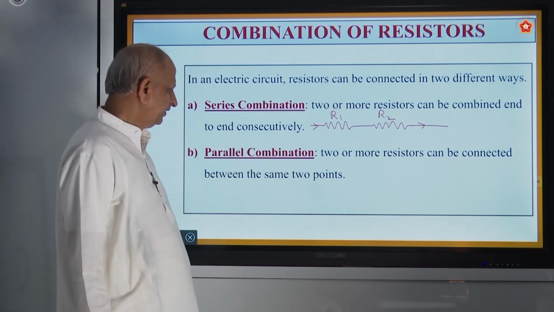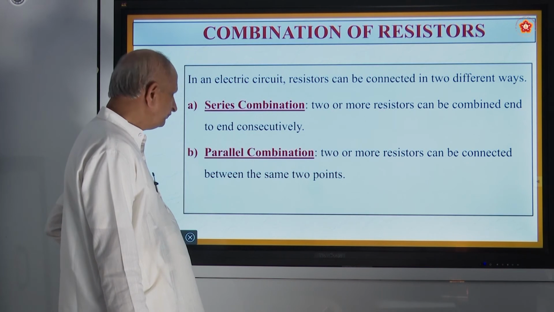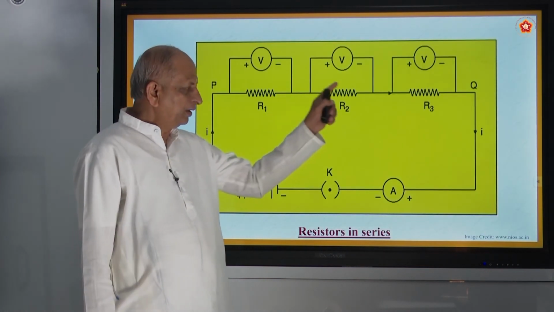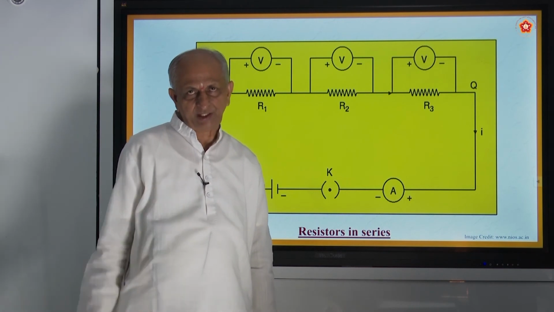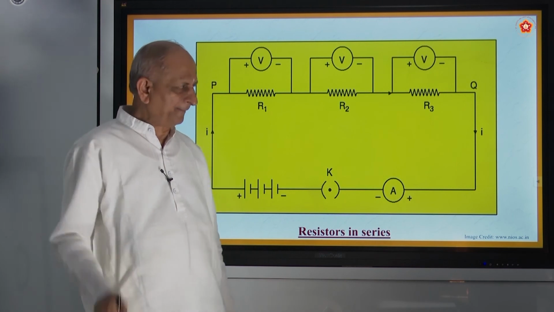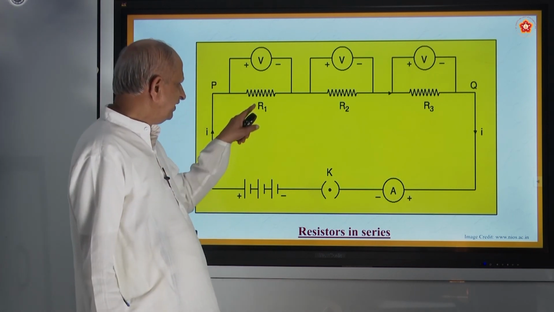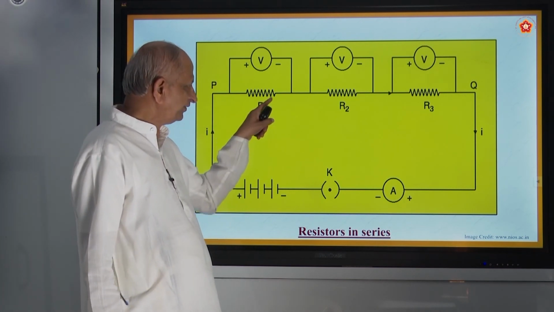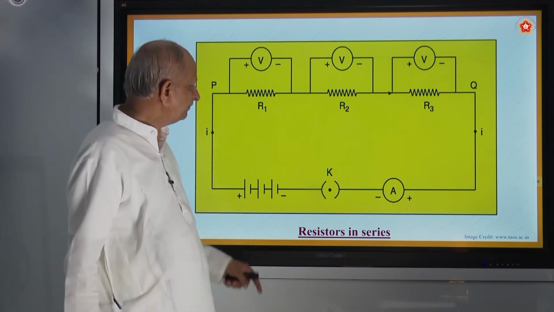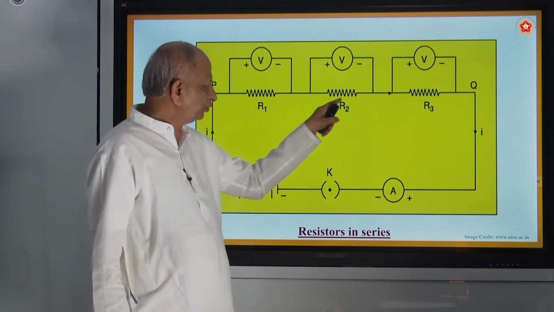Now let us see in detail about that. This is a very important derivation. There are 2 derivations, which means you must prove it step by step. Here there are 3 resistances. This symbol stands for resistances. The other day we have shown it. No? So R1, R2, R3.